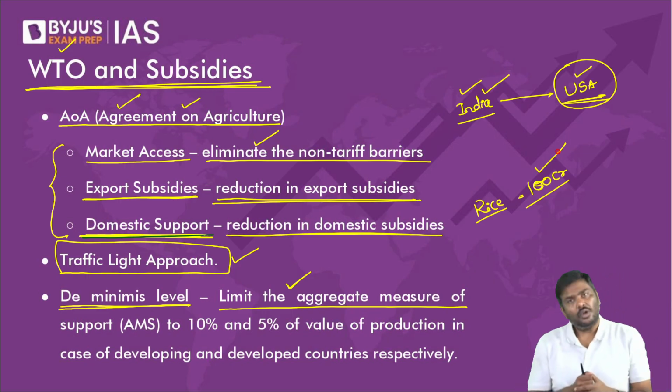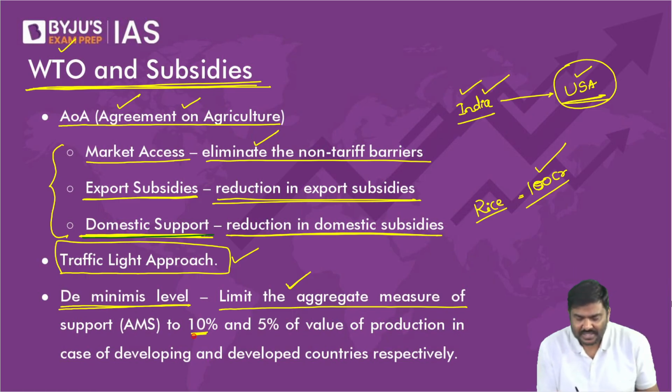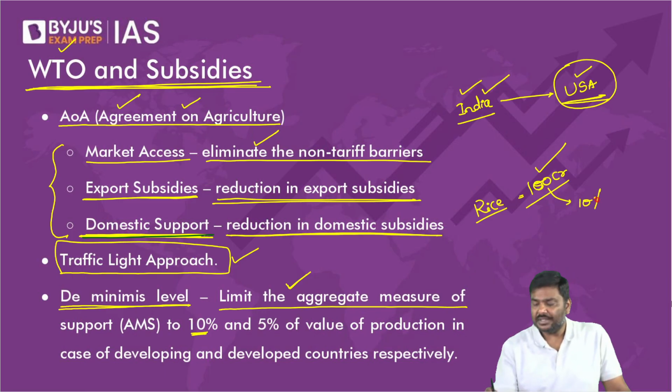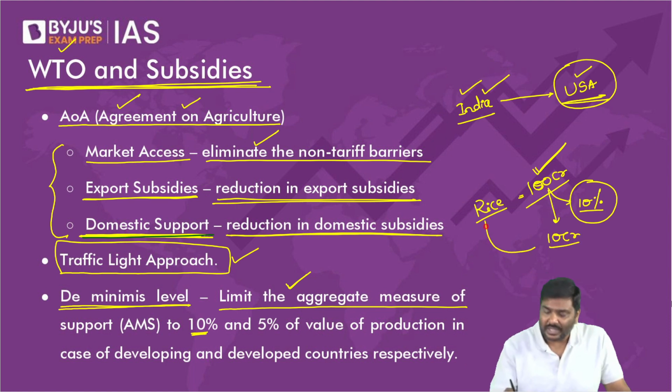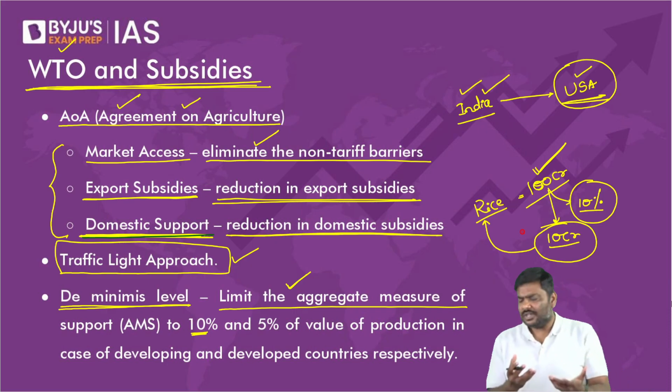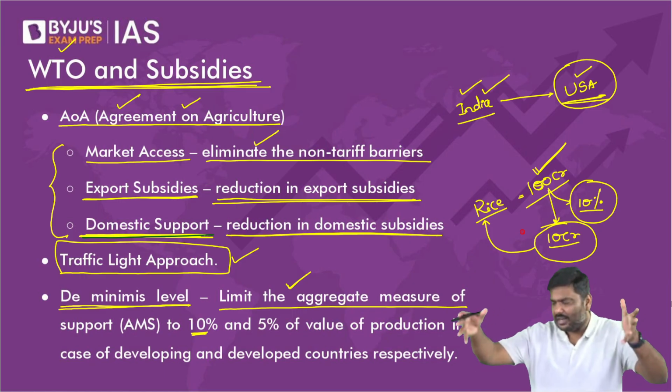That's the reason. But let me take a very simple example. Imagine I've cultivated rice. And the value of rice this year, I'll take a simple number here, let's say is 100 crore rupees. Total value of rice is how much? 100 crore rupees. And the next point, India is a developing country. All of you know this? India is a developing country. So for a developing country, what is the maximum value of trade distorting subsidies that you are supposed to provide? Maximum value of this is 10%.